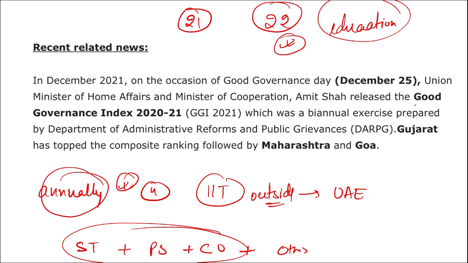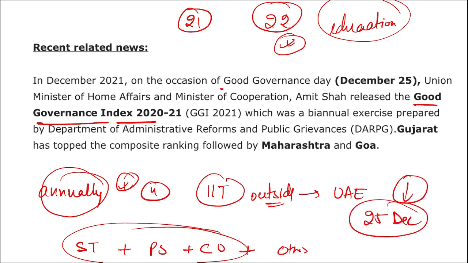Then apart from this, remember the Good Governance Index for the year 2021. It was released on the occasion of Good Governance Day, which is observed on 25th of December in the memory of Atal Bihari Vajpayee, who was the former Prime Minister of India. On his birthday, 25th December, we observe Good Governance Day.